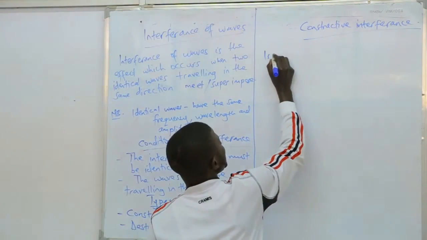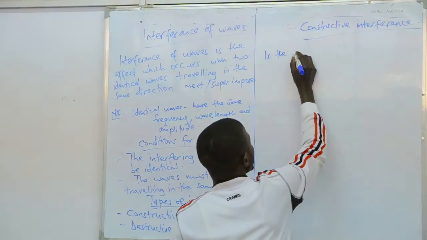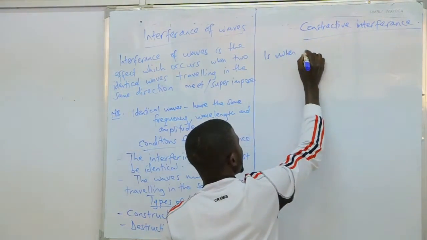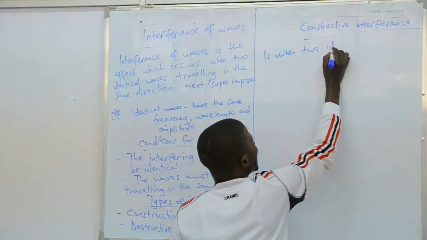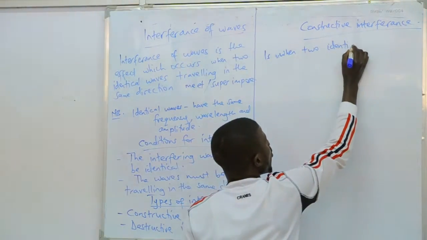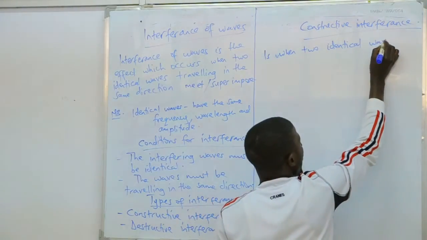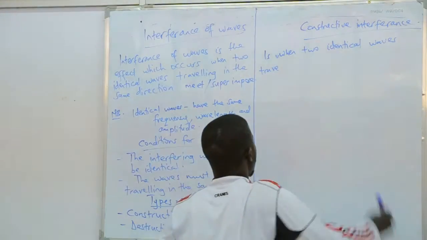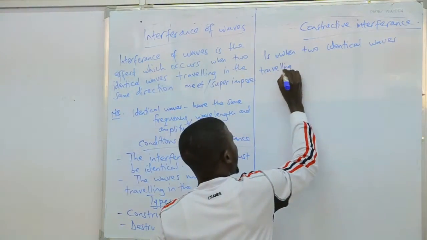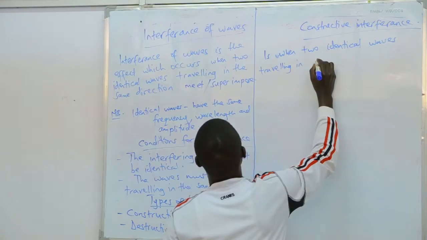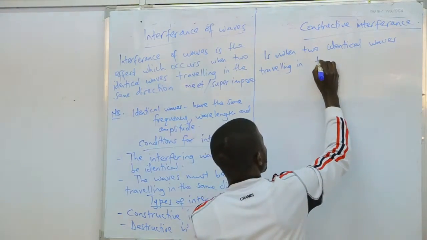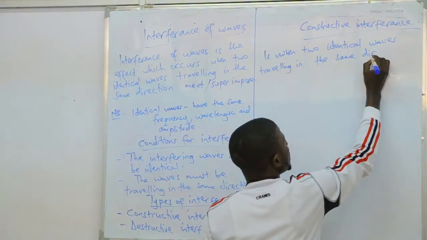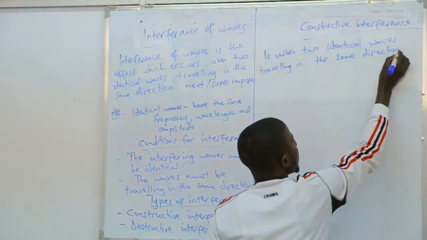Constructive interference is when two identical waves traveling in the same direction meet to produce a resultant wave of a greater amplitude.